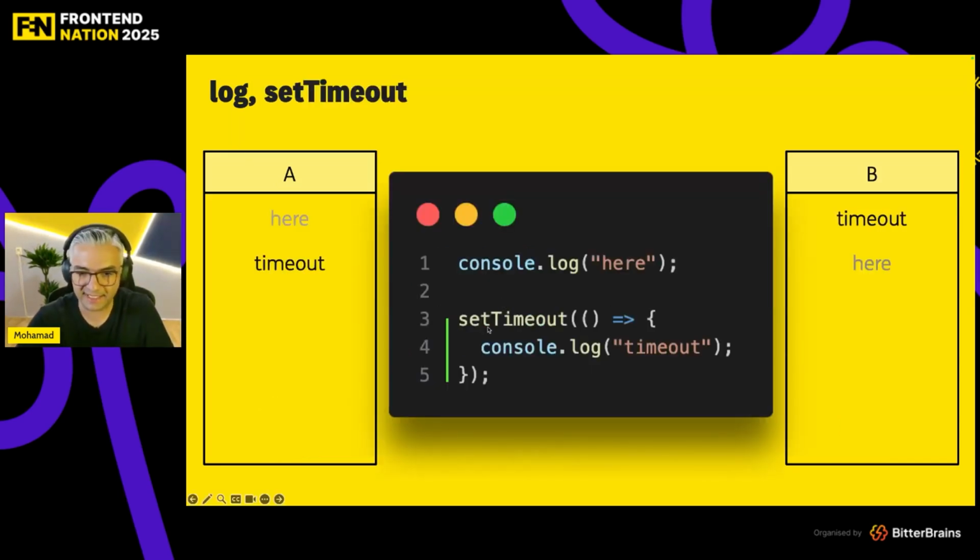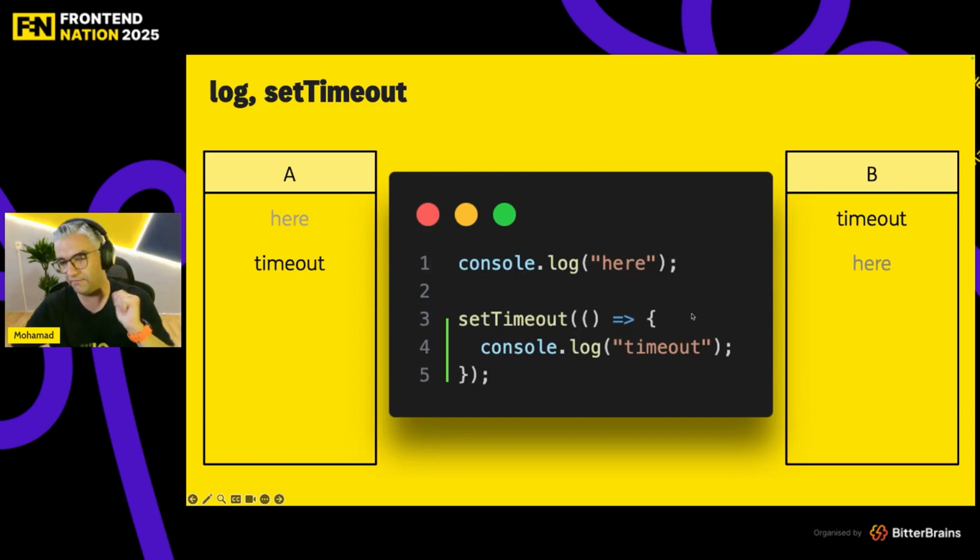I just added a setTimeout to this code. Set timeout first, console log here, then setTimeout without any duration, which is the second parameter. By default, it's 0. So which one goes first? Here or timeout? This is very important. You can answer it right now based on your knowledge.